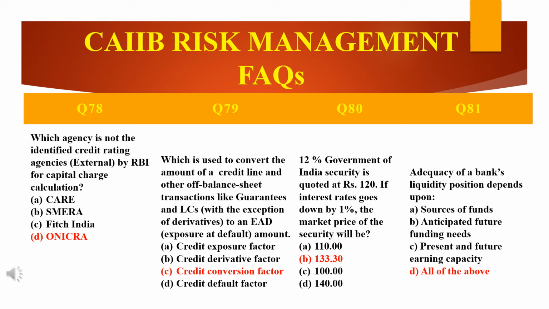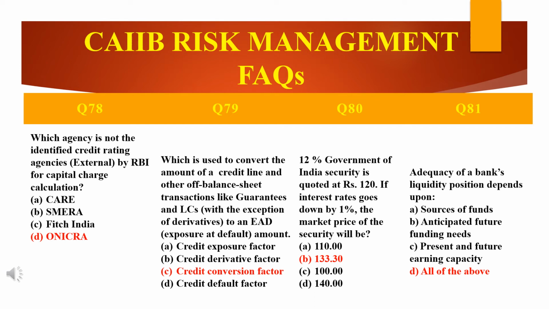So 12 divided by 120, into 100, is 1200 divided by 120, which is equal to 10%. Now if the interest rate went down by 1%, that is from 10% to 9%, applying the same formula, current yield is equal to coupon rate divided by current market price, CMP, into 100.